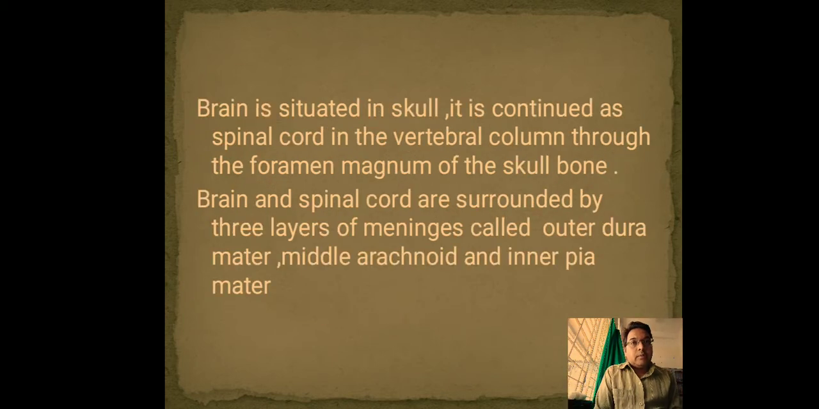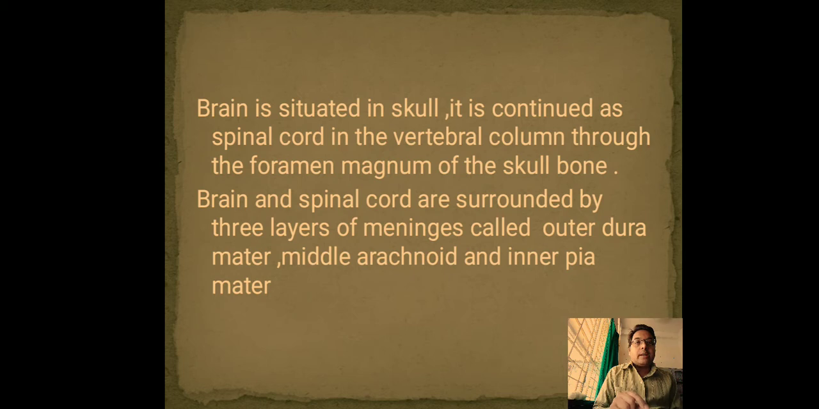You know very well, brain is situated in the skull and this get continued as a spinal cord in the vertebral column, which goes through the foramen magnum of the skull bone. In the skull bone there is an opening called as a foramen magnum where brain get continued as a spinal cord through this foramen magnum.